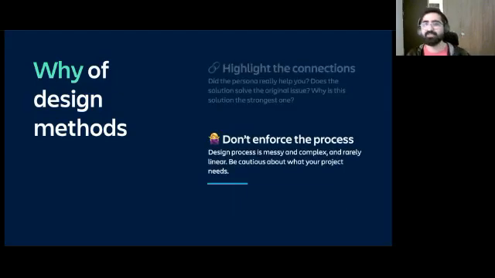And of course, this ties into the fact that you don't really need to enforce the process. Ironically, most portfolios and case studies are in a linear vertical scroll fashion. Like that's just how web is designed as of today. But that's not how a design process really is, right? Like let's be honest, design is never supposed to be linear. Like we don't get the right solution in the first go. We make mistakes. We miss out some edge cases. We uncover them when we are testing. We go back. We change. Our problem statements change on the way.